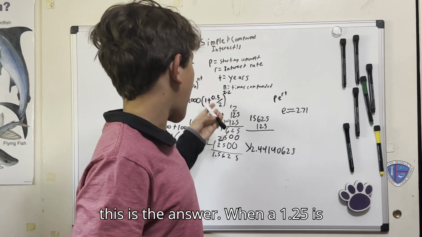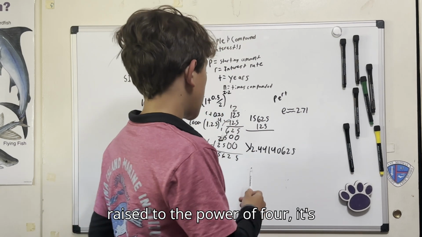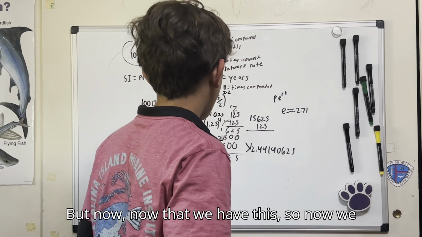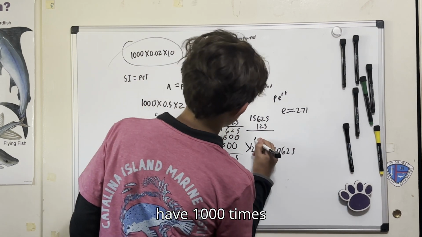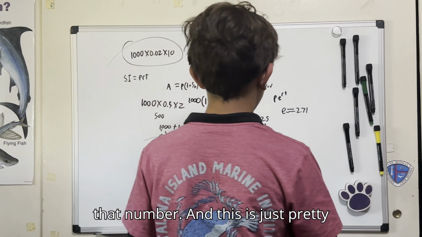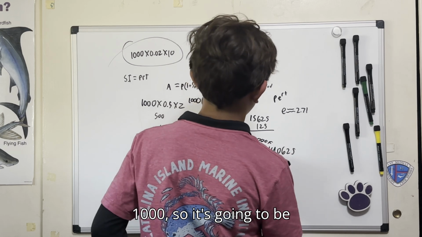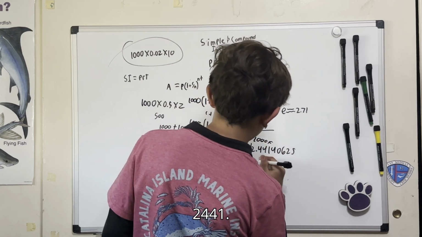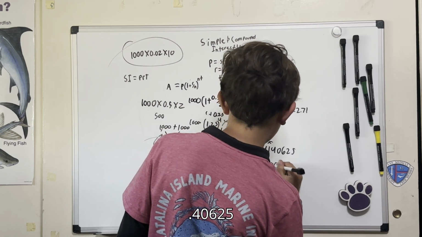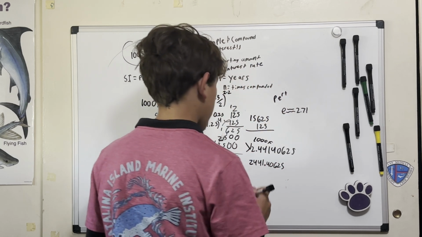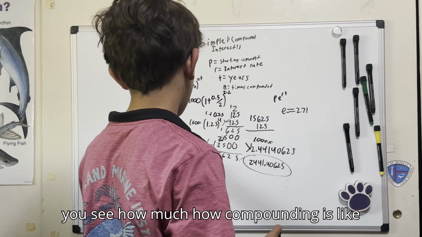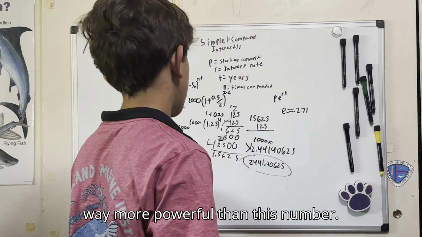When 1.25 is raised to the power of 4, it's 2.44140625. But now that we have this, so now we have 1,000 times that number. And this is just pretty simple because you just multiply it by 1,000. So it's going to be 2,441.40625. And that's how much money you make. So you see how compounding is way more powerful than this number.